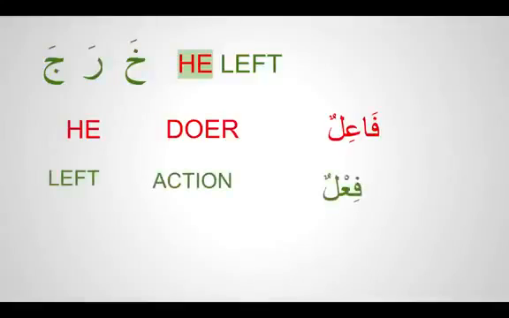The action is called a fa'al, and the person who does the action is called fa'ilun. Fa'al and fa'il, they both go together. They cannot be separated. That's how we need to learn now. So how to identify what the fa'al is, and how to identify who the fa'il is, who is doing it. That will be our session today, inshallah.